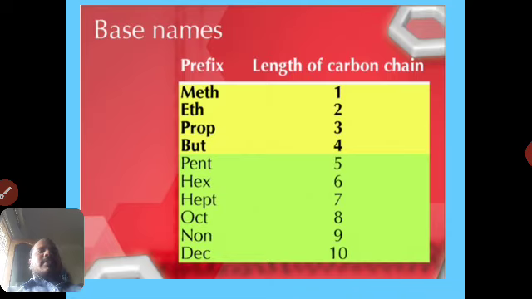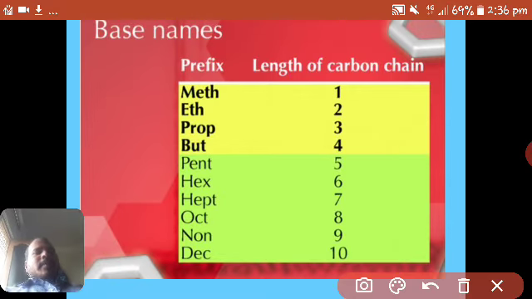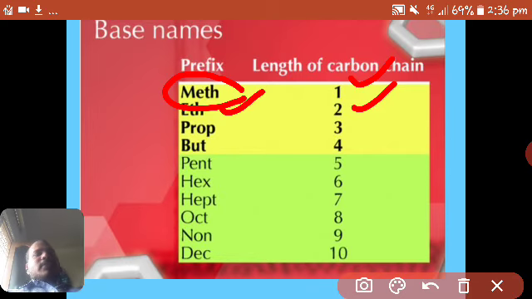Next, alkanes. So, what are alkanes? If there is a single bond between two carbon atoms, these compounds are called alkanes. We have discussed methane. If there is no double bond in an organic molecule, they are called alkanes. Alkanes consist mainly of hydrogen and carbon atoms, right? So methane is an alkane, right?